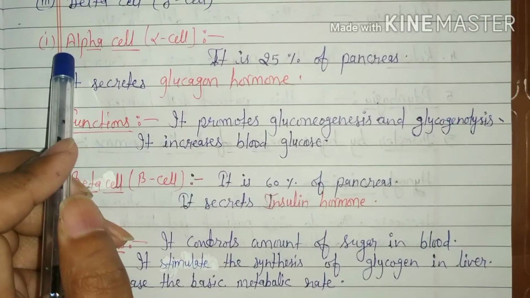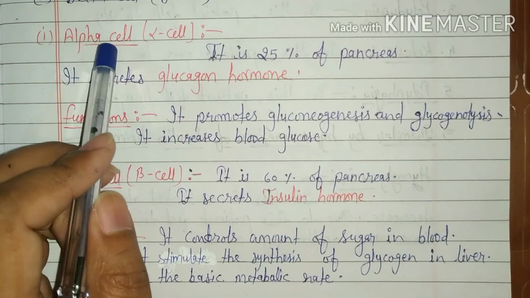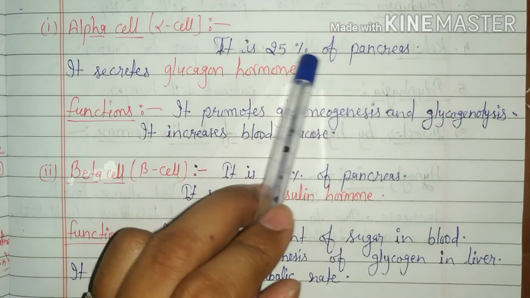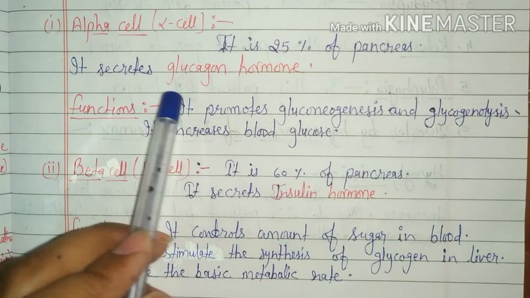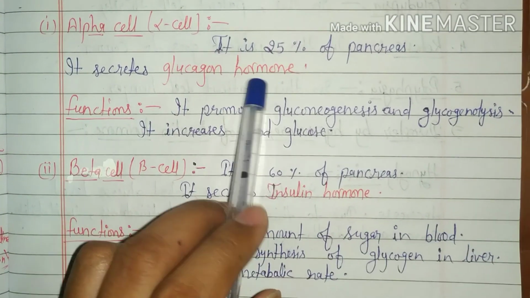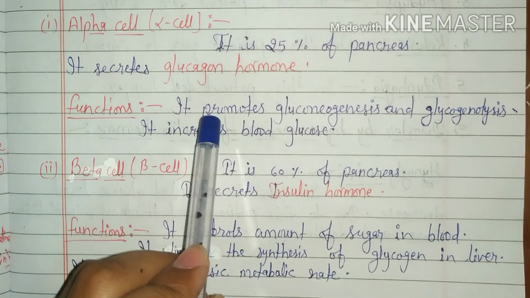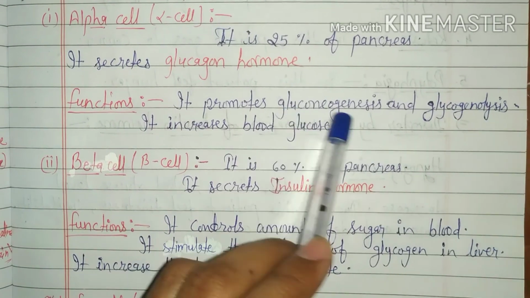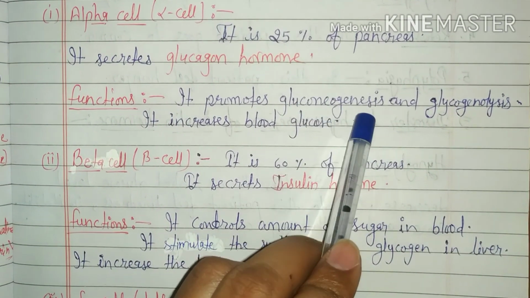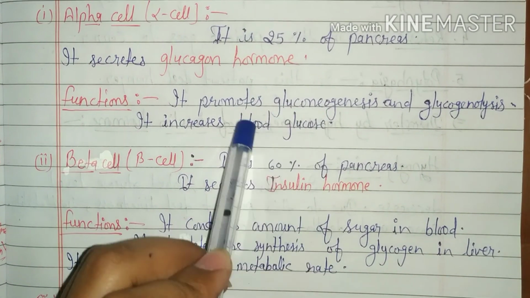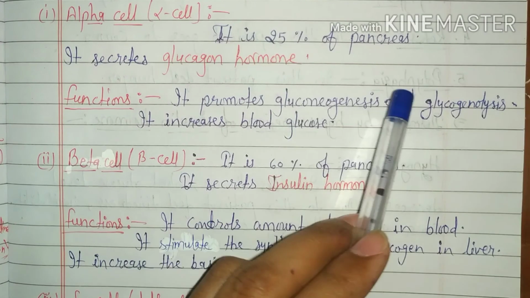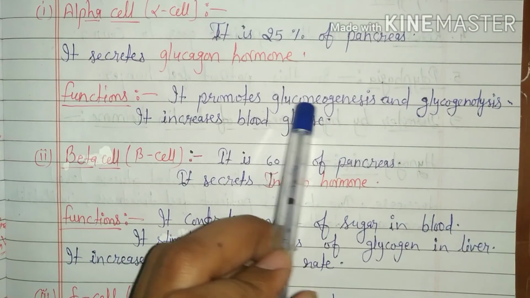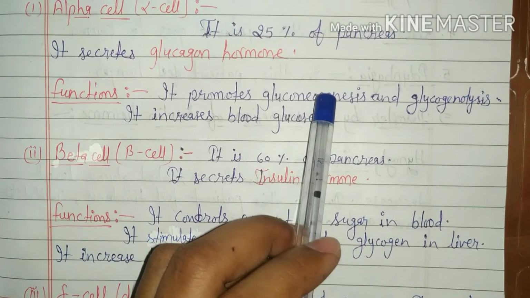Now, we will talk about only the islets of Langerhans, which consist of three types of cells. First, alpha cells. It is 25% of the pancreas and it secretes glucagon hormone. Function of glucagon hormone is that it promotes gluconeogenesis and glycogenolysis. In gluconeogenesis, fatty acids and amino acids are changed into glucose, because in blood the level of glucose is decreased. So,